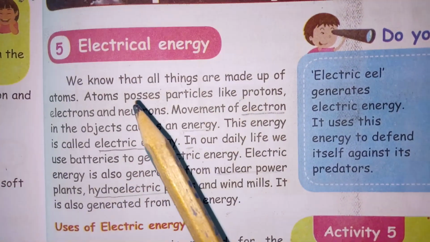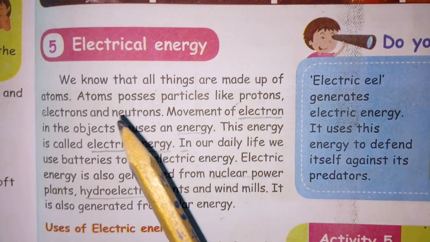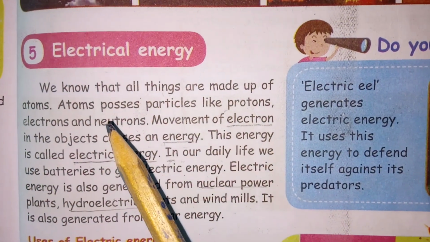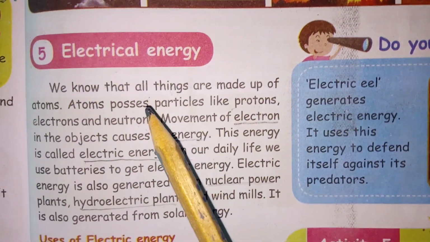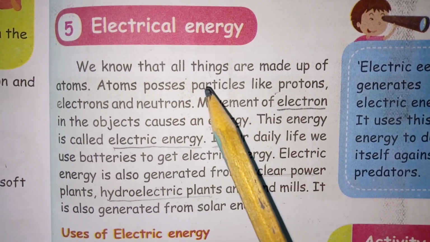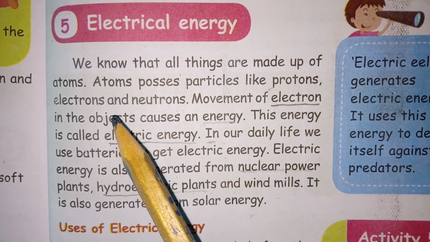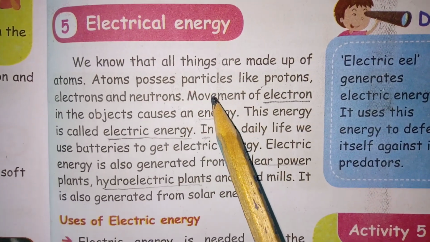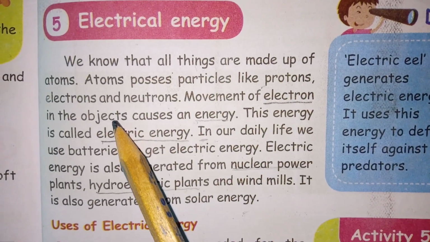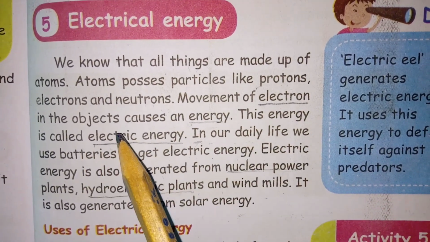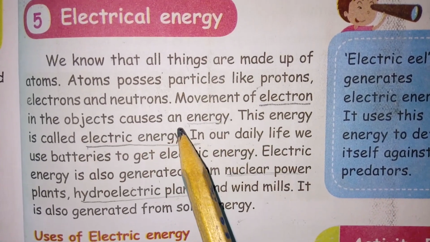Hello children. In this video, I am going to explain the continuation of the first lesson. The subtopic we are going to learn is electrical energy. We know that all things are made up of atoms. An atom possesses particles like protons, electrons and neutrons. The movement of electrons in objects produces energy.